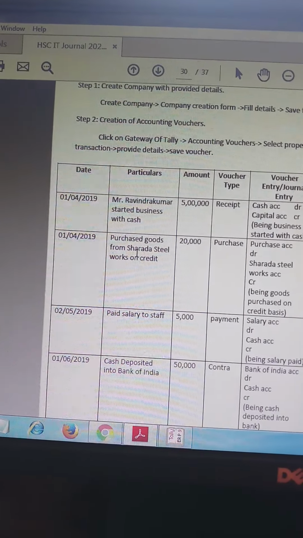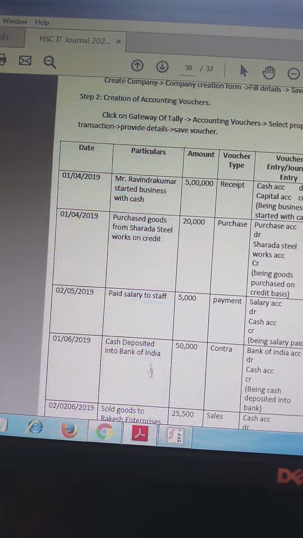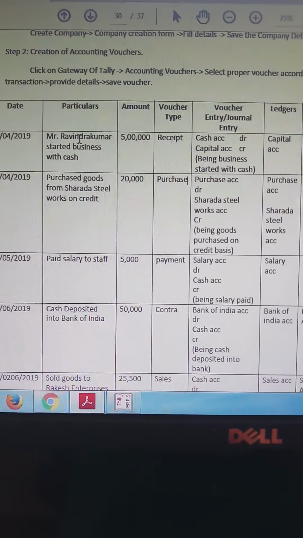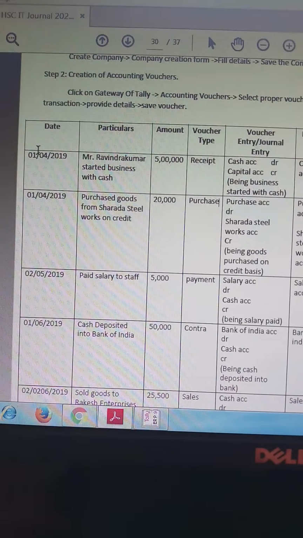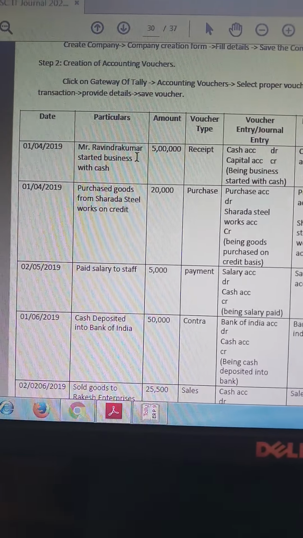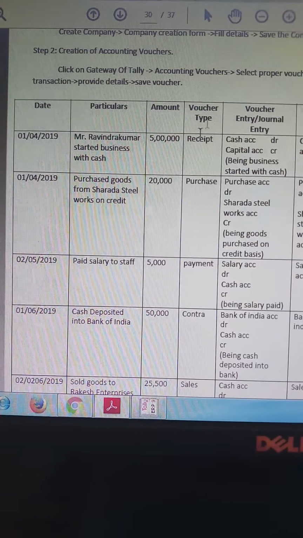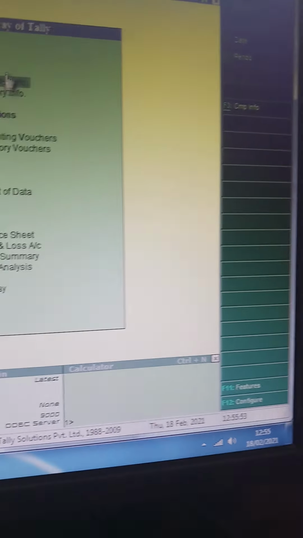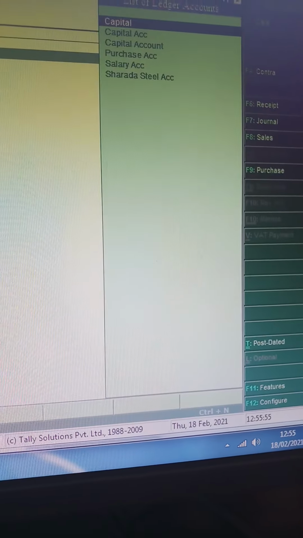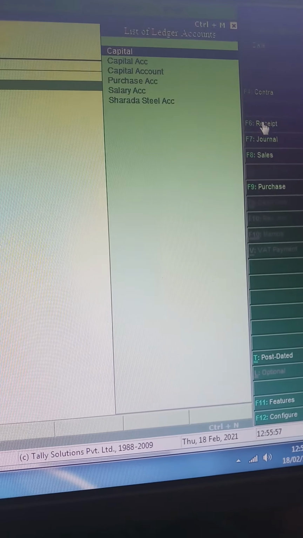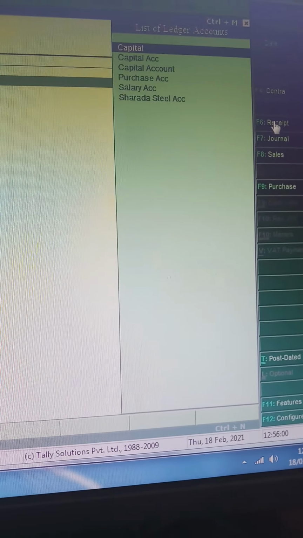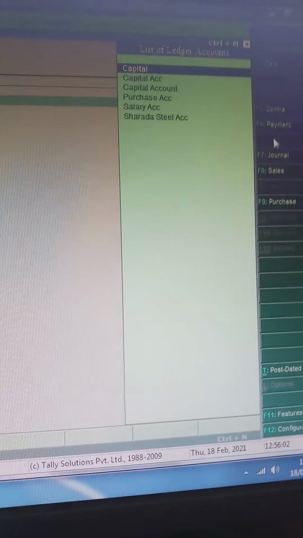So the first voucher is a receipt voucher. What is the transaction? The date is 1st April 2019. The transaction is Mr. Ravindra Kumar started business with cash. The amount is 5 lakh. The voucher is receipt. So go to receipt voucher. For that you have to click on accounting vouchers, then use the F6 shortcut key or click on receipt voucher.